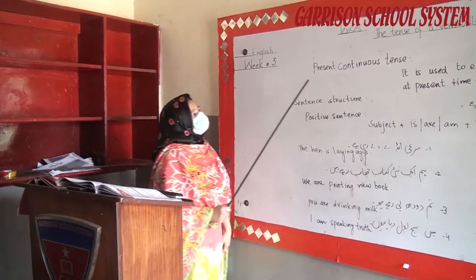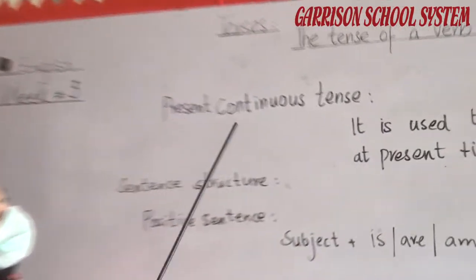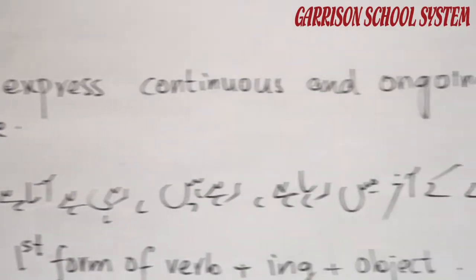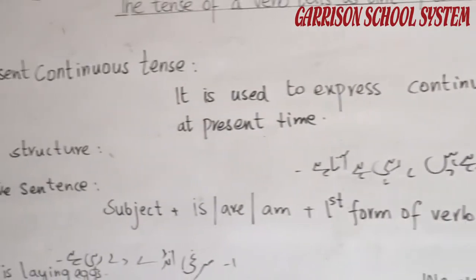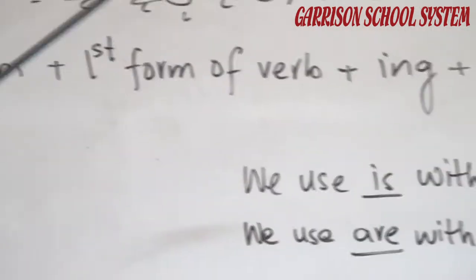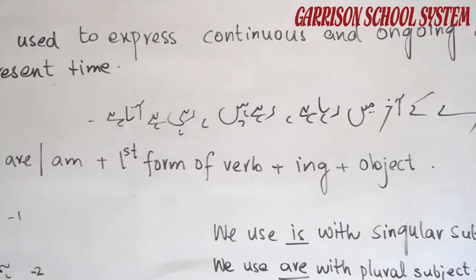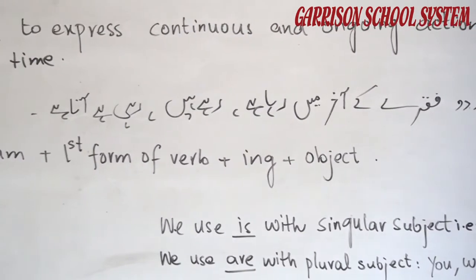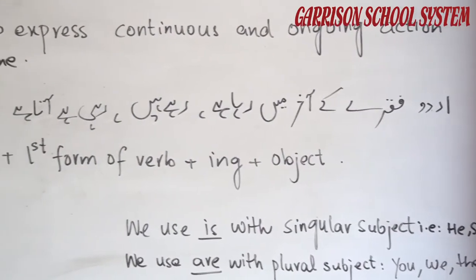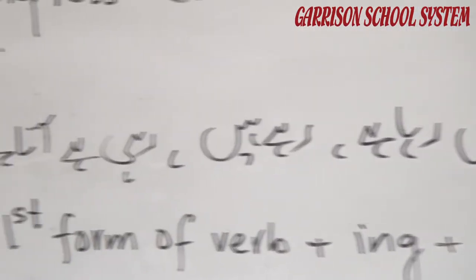Now to discuss the present continuous tense. It is used to express continuous and ongoing action at present time. The action that is continuing, with Urdu sentence endings like रहा है, रहे हैं, रही है. The present continuous tense expresses an action which is in progress at the time of speaking.